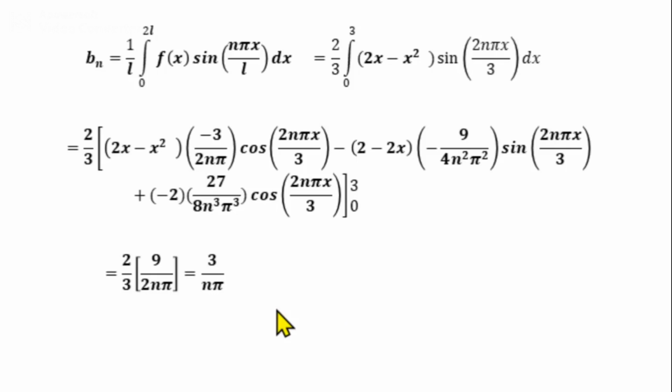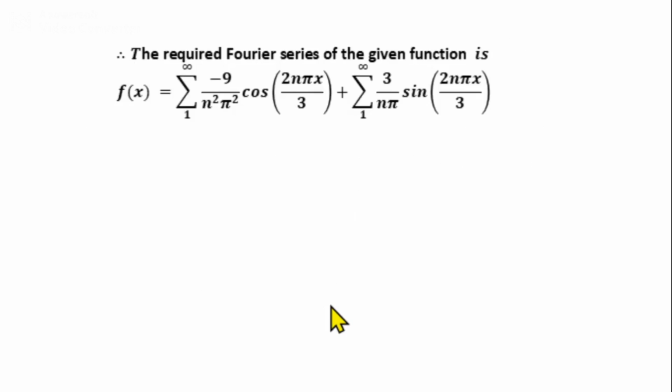Next, we substitute the values of a0, an, bn in the series. We get the required Fourier series: f(x) equal to summation n from 1 to infinity of minus 9/(n²π²) cos(2nπx/3) plus summation n from 1 to infinity of 3/(nπ) sin(2nπx/3).